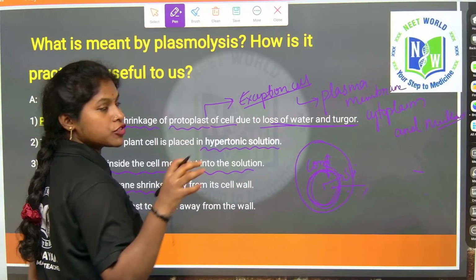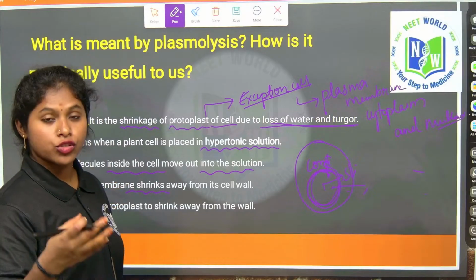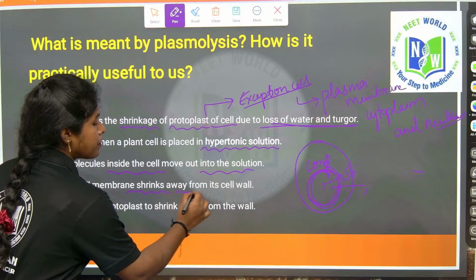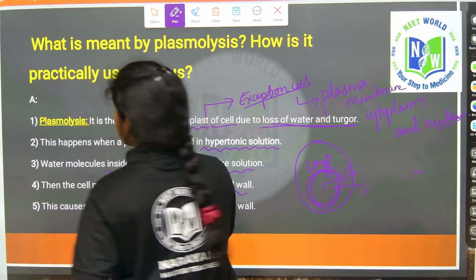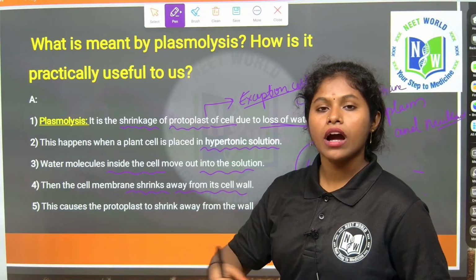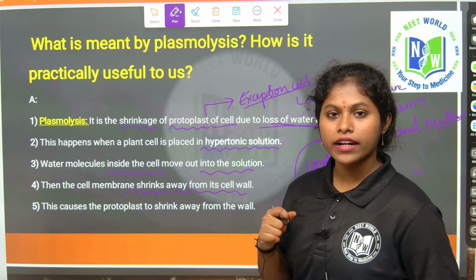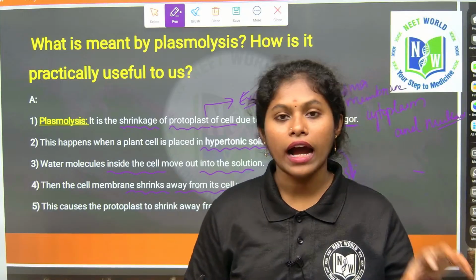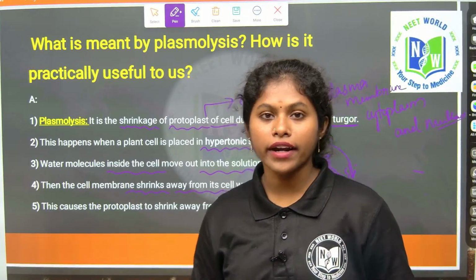When the cell membrane shrinks, which means the plasma membrane consisting of cytoplasm and nucleus, it shrinks away from the cell wall. Whatever water is there will come out of the cell to the higher concentration area. Got it? So when will it be reversible? When I again keep it in the hypotonic solution. Got it?